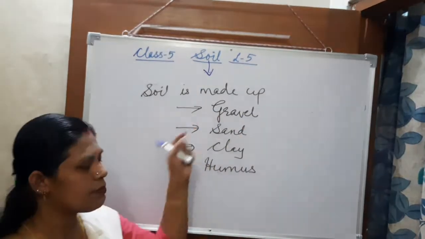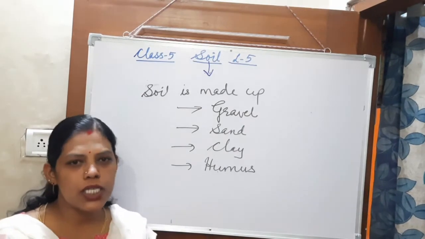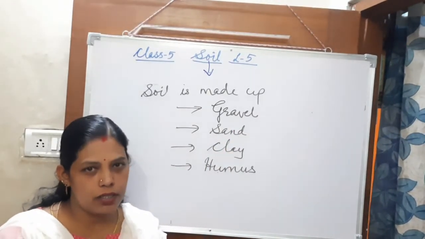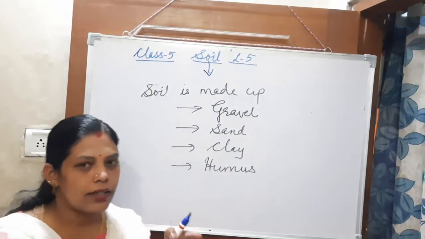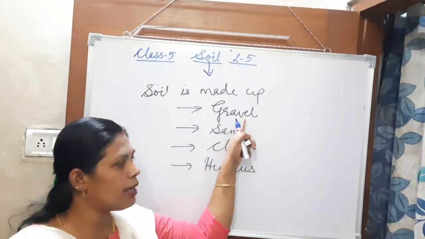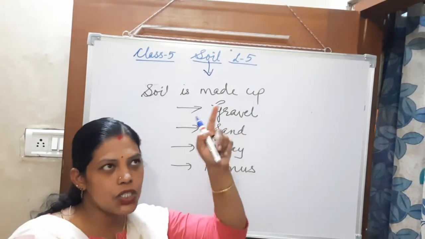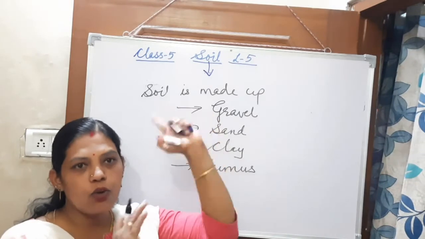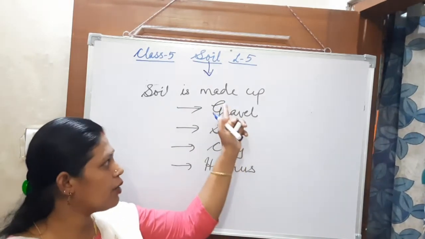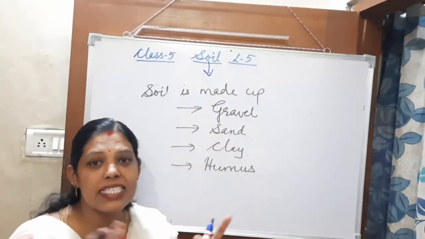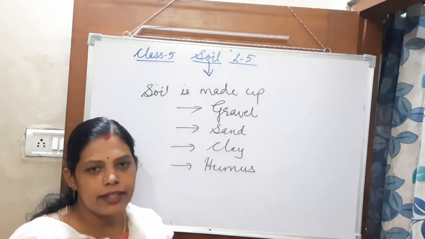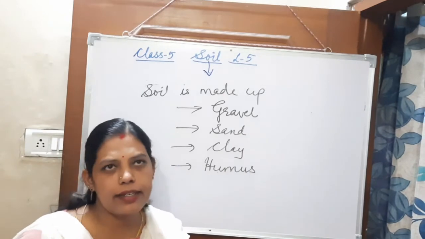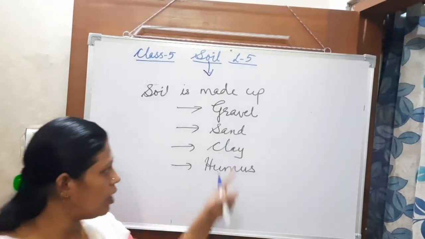Big particles, mostly used for construction work, and even the roads for transport are made with this gravel only. When making the roof, they also use gravel. Gravel is mixed with sand and cement, then water, and then it becomes strong. We can say in Hindi, rodi. That is the gravel.